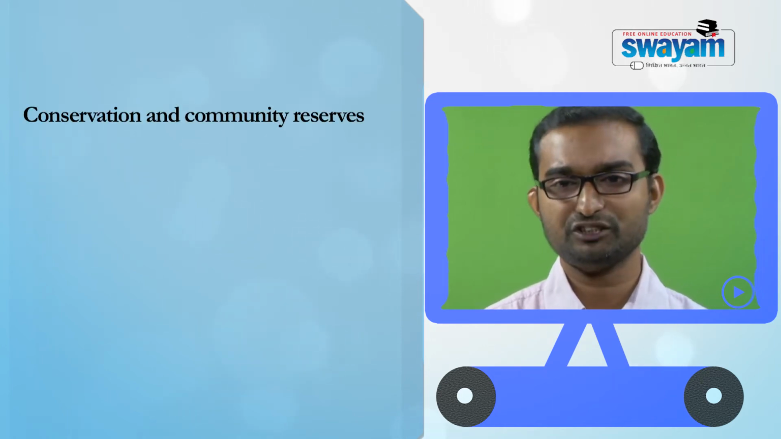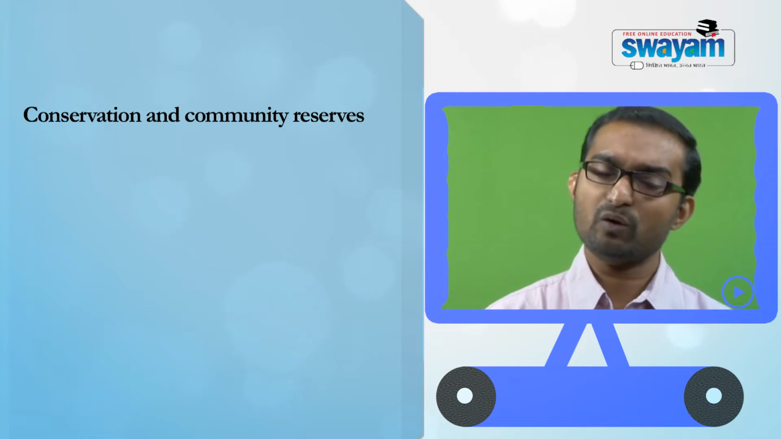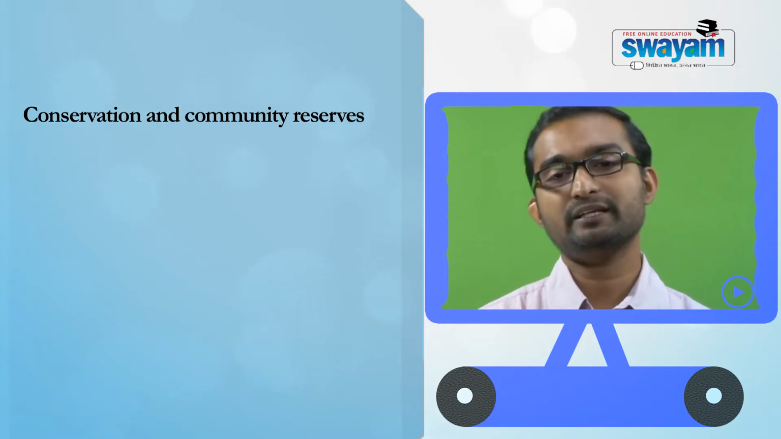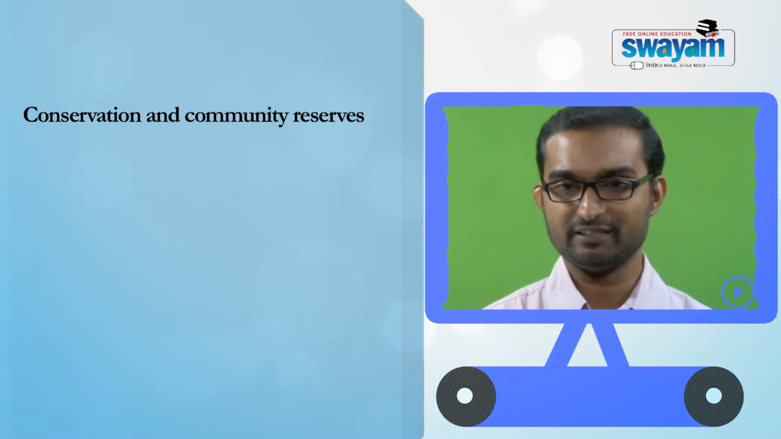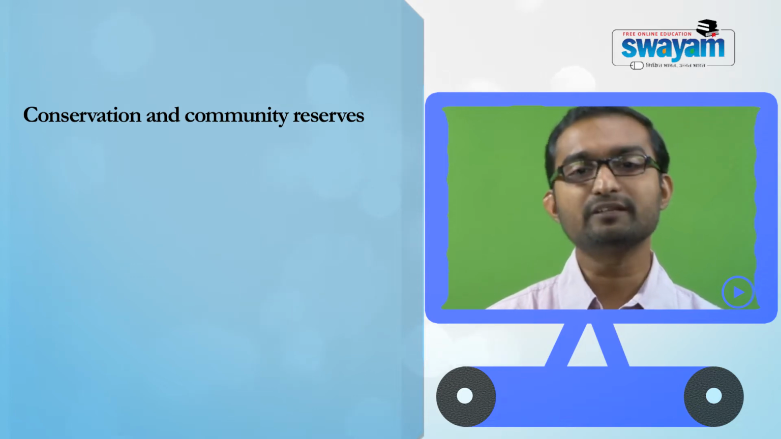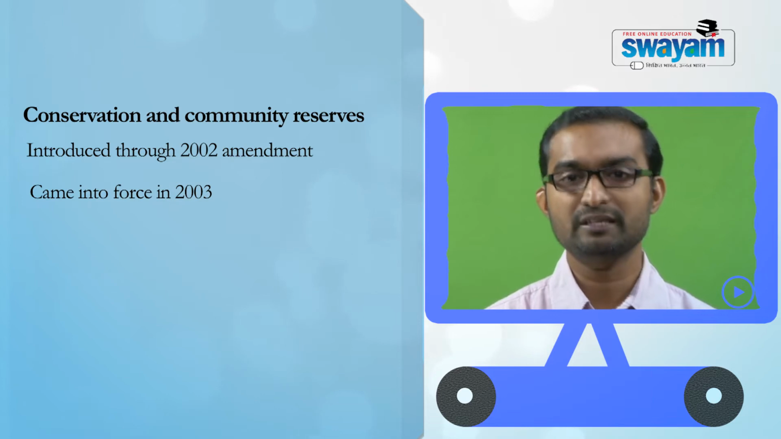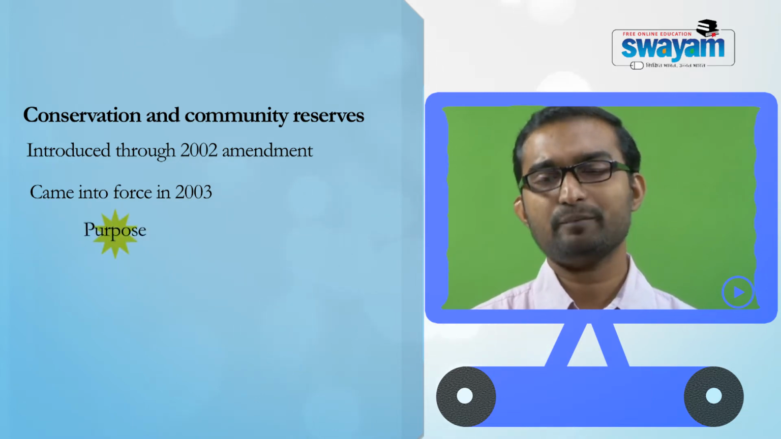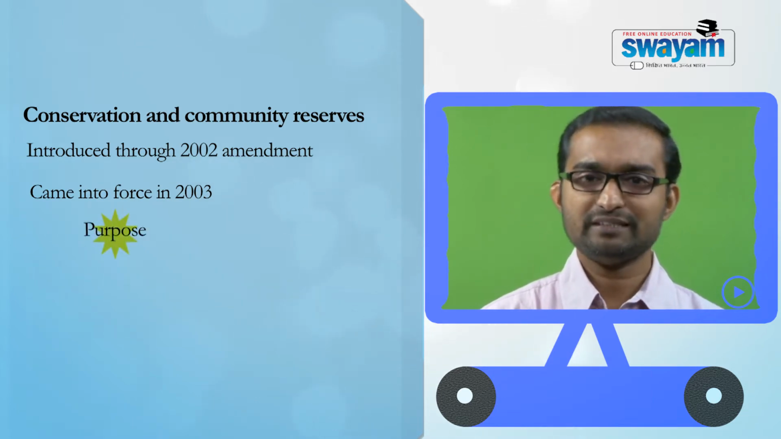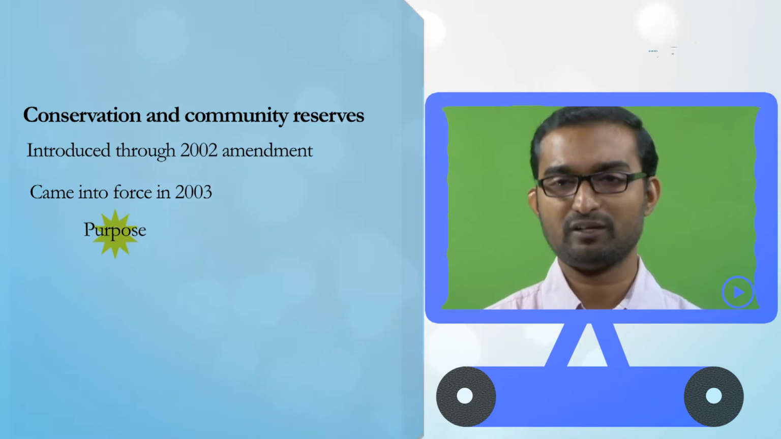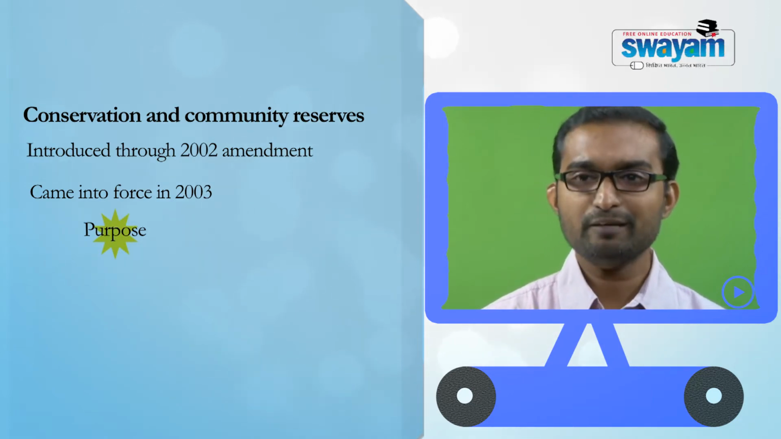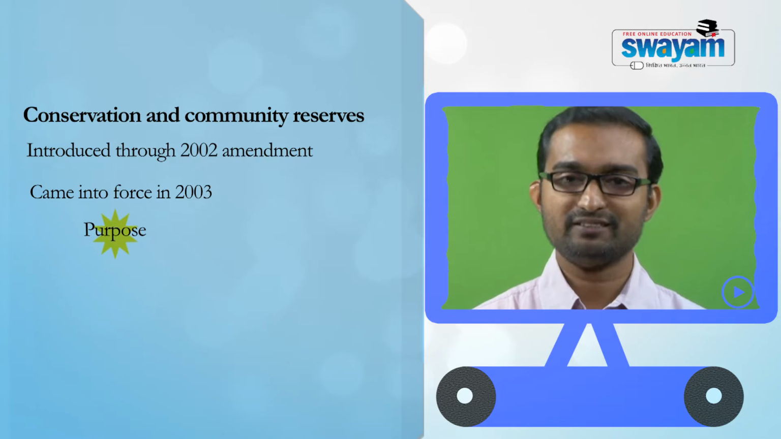The third and fourth category of protected areas is conservation and community reserve. Originally this idea was not in the Wildlife Protection Act 1972, and this was later included through the 2002 amendment, which came into force in 2003. The idea of sanctuaries and national parks focuses on the natural habitat per se, and that means what happened to the adjacent areas.